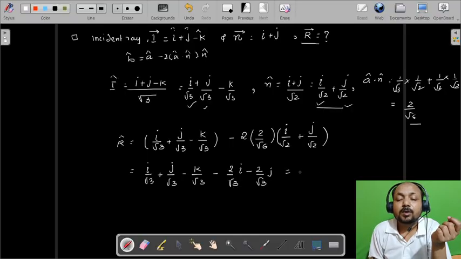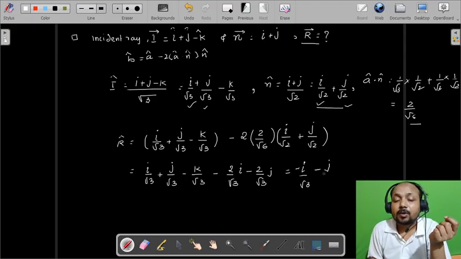So this will come out as minus of i cap upon root 3 minus of j cap upon root 3 minus of k cap upon root 3, which can be further written as minus of i plus j plus k upon root 3.